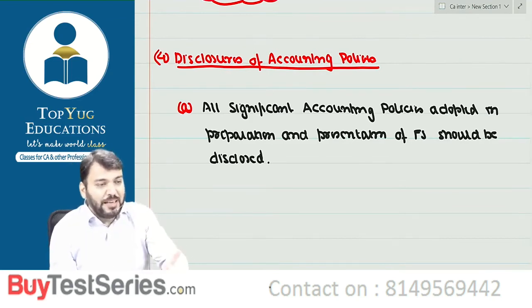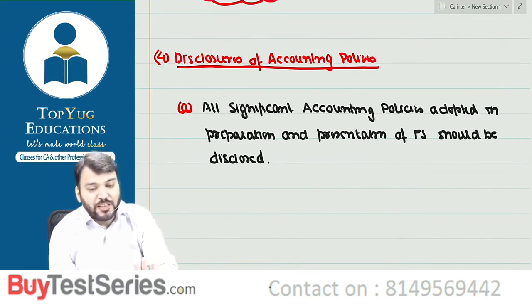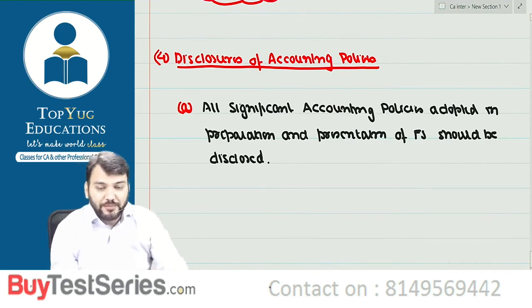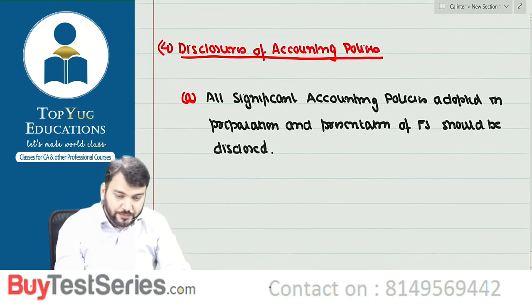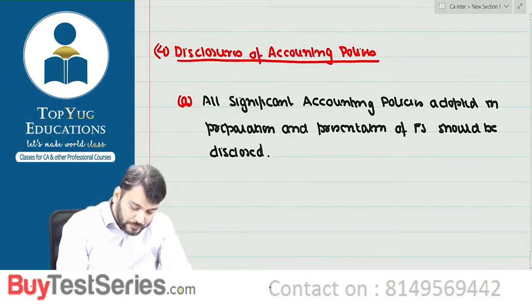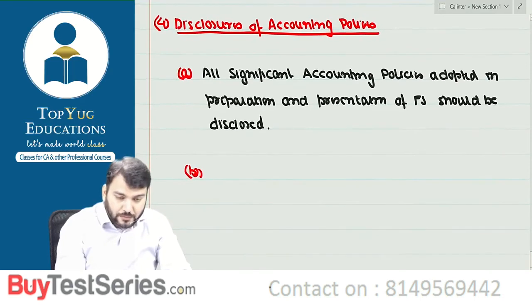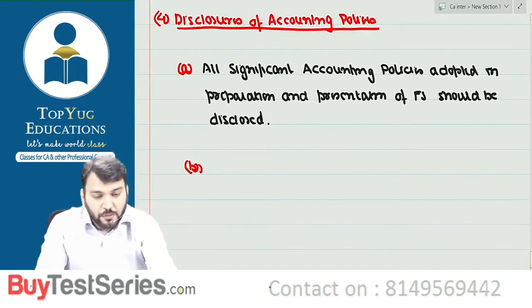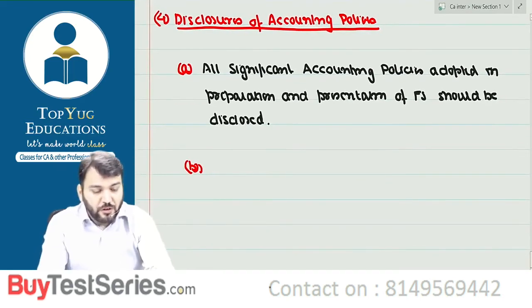So we have done one accounting policy for inventory. So we should write down that inventories are valued at cost price or NRV, whichever is lower. Correct? Understood? This point. Point number 2, point number B. Correct? Understood? So point number 2 में लिखो the disclosure